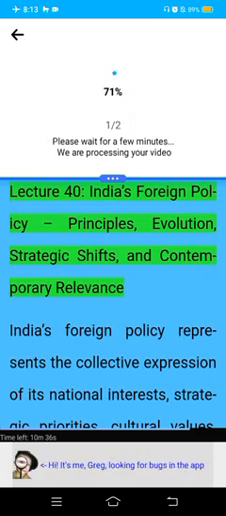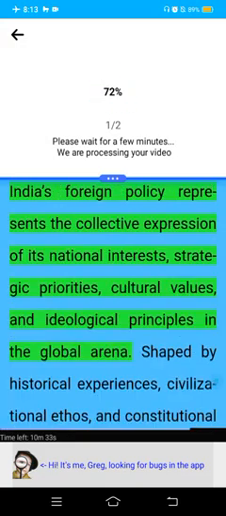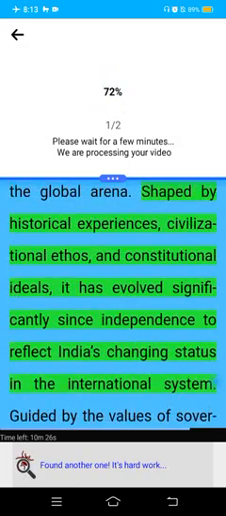Lecture 40, India's Foreign Policy, Principles, Evolution, Strategic Shifts, and Contemporary Relevance. India's foreign policy represents the collective expression of its national interests, strategic priorities, cultural values, and ideological principles in the global arena. Shaped by historical experiences, civilizational ethos, and constitutional ideals, it has evolved significantly since independence to reflect India's changing status in the international system.